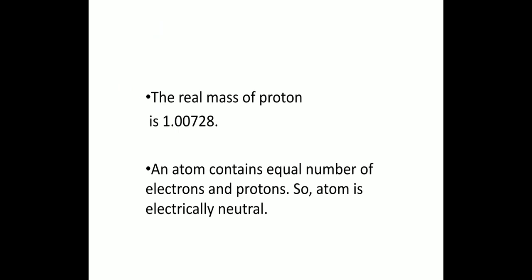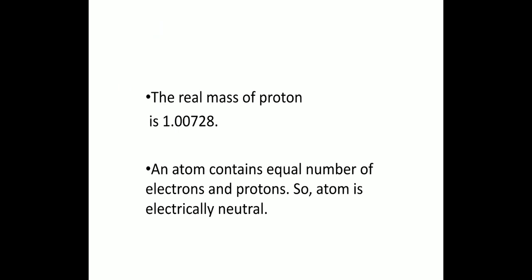The specific charge of positive rays varies and depends upon the nature of the gas used in the discharge tube. For the proton, it is equal to 9.58 × 10^7. An atom contains an equal number of electrons and protons, so the atom is electrically neutral.